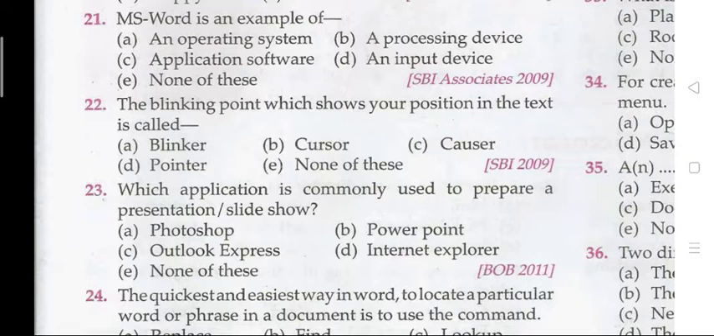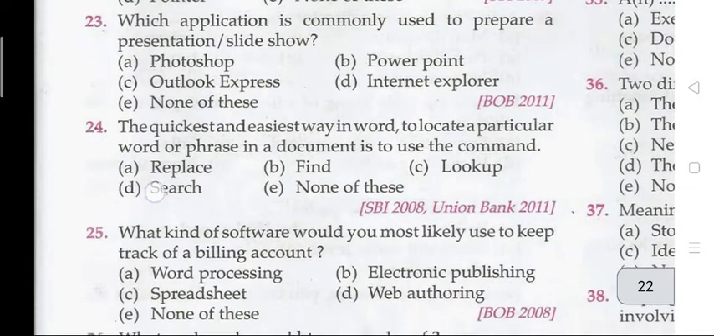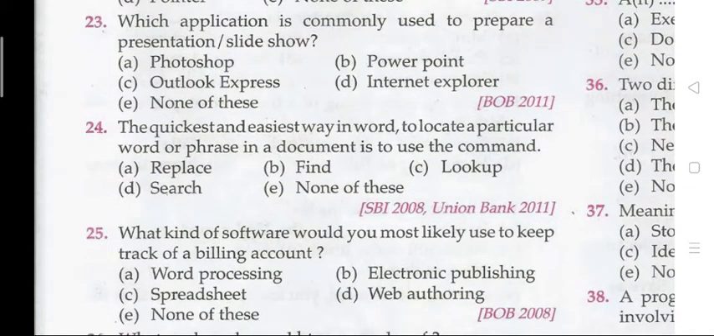Question 21, MS Word is an example of. The right answer is B, a processing device. Question 22, a blinking point which shows your position in the text is called. The right answer is 22 ka B, that is your cursor. Question 23, which application is commonly used to prepare presentations or slideshows? The right answer is B, that is your PowerPoint.